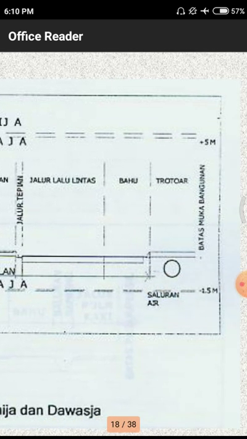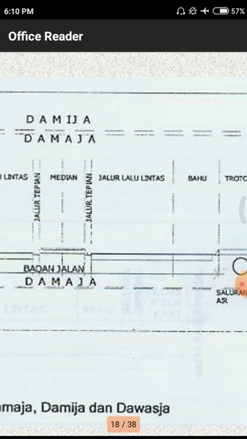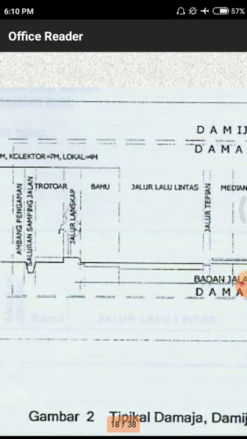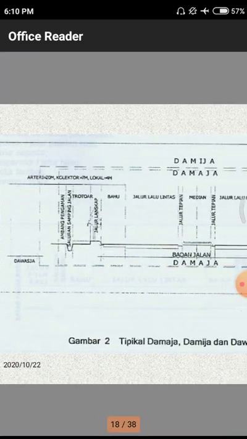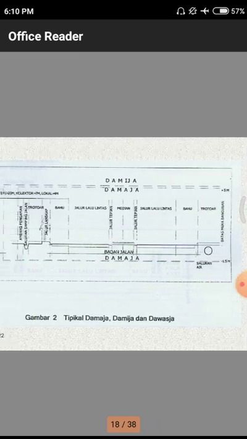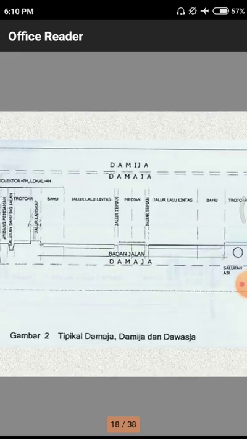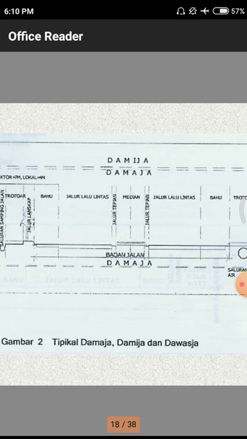Here also we have some kind of circular symbol. It is also a canal, for normal canal purpose, and their lines are all given here. This language is somewhat different from the English we normally use. We need to observe the figures and relate them to our normal Indian roads.